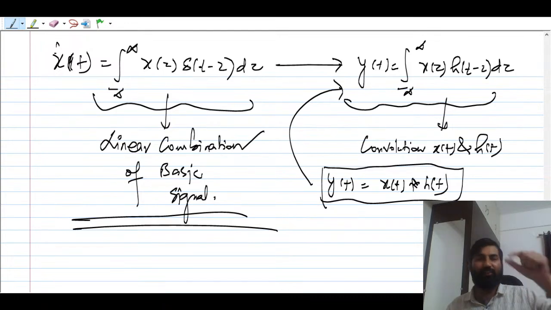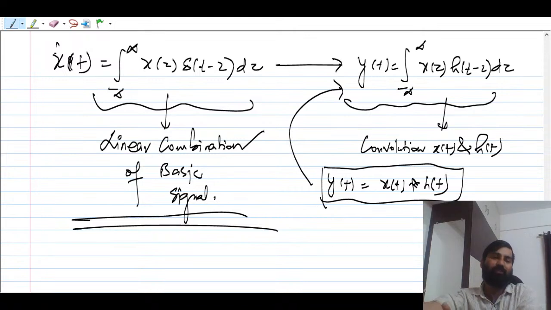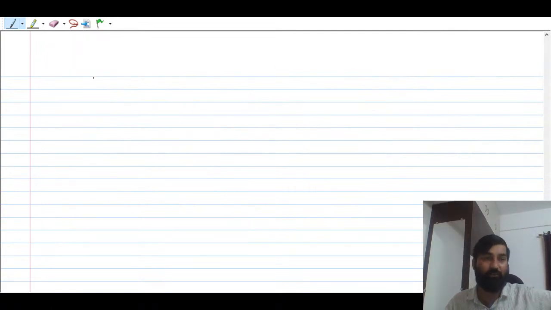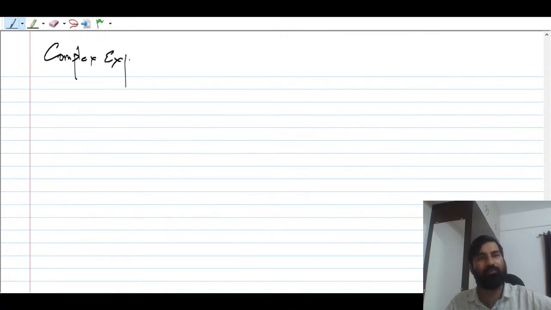So what is your basic strategy of studying signals and systems? You have to choose a basic signal and be able to write any signal as a linear combination of it. We took delayed impulses. Now we will take complex sinusoids, or complex exponentials.